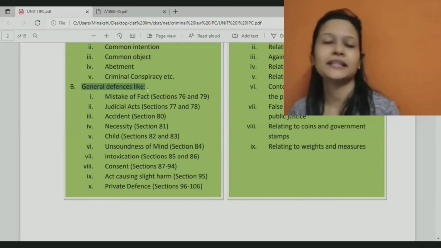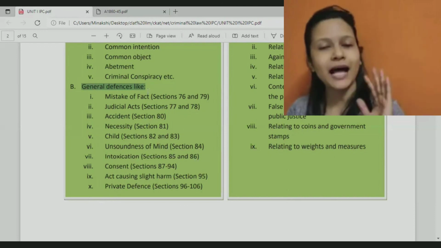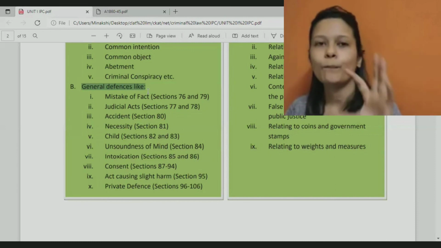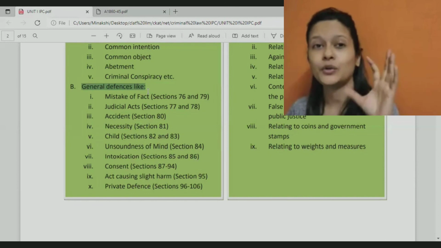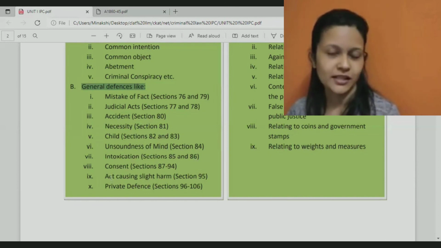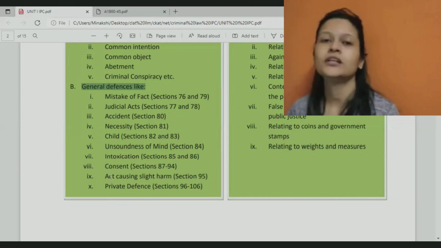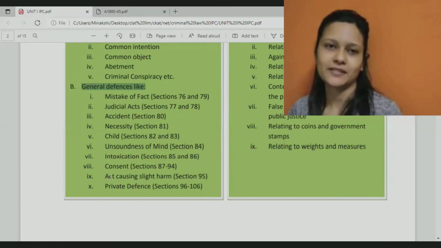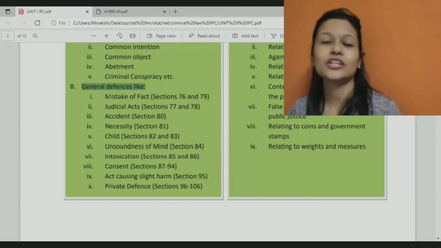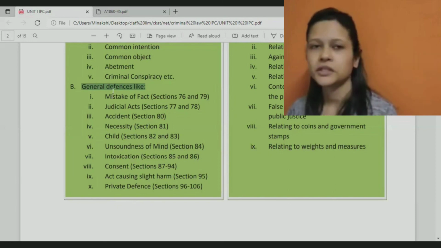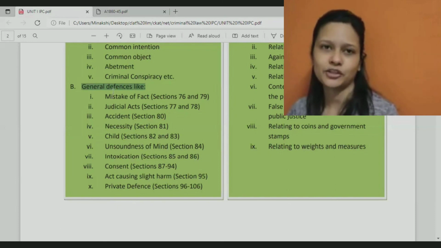This is nothing but general defenses. Otherwise, if you are doing this, it is a crime, but if you are doing it under any of these situations, and if you can prove your point, you can even escape the punishment mentioned under IPC. That is why it is called general defenses. It's open for anybody.